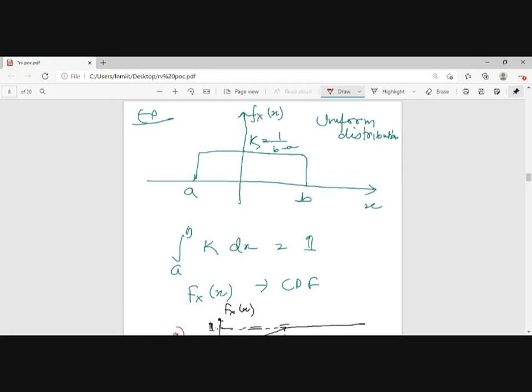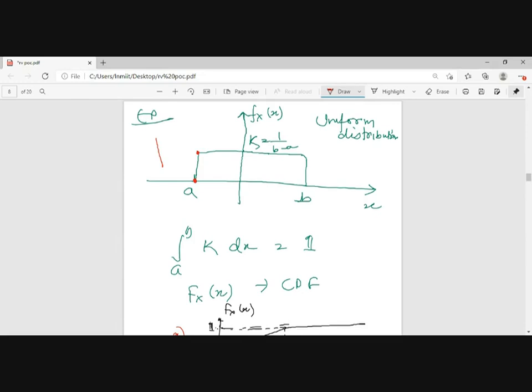But when we are talking about a step function, at A it is also 0, it is also 1 by k. So at A, zero, because there is a vertical line. So there is a discontinuity, right?